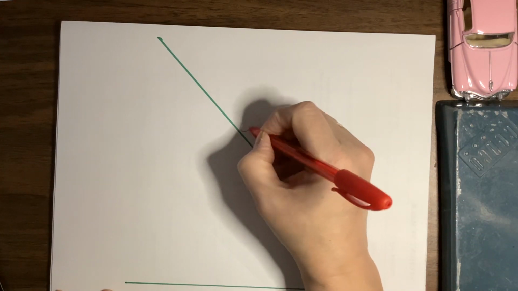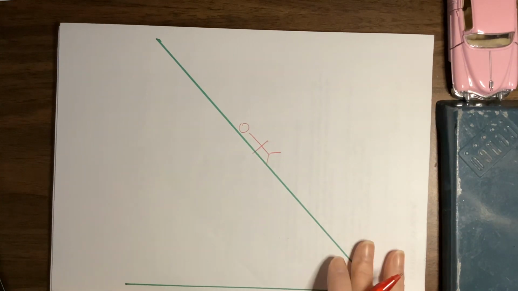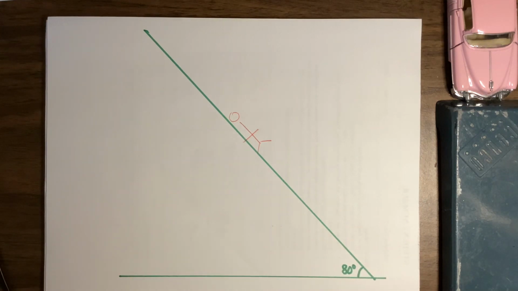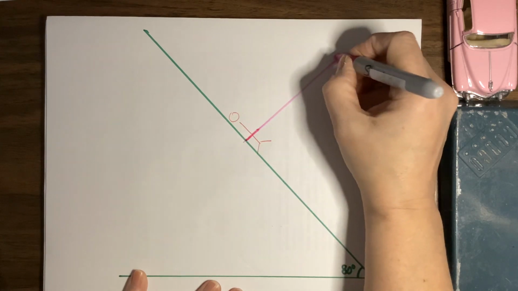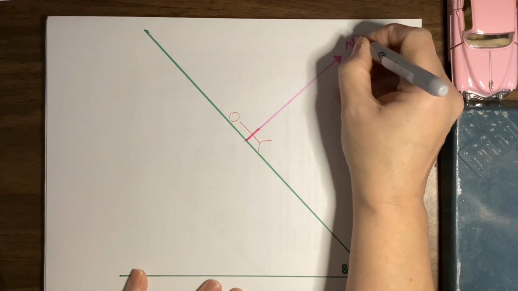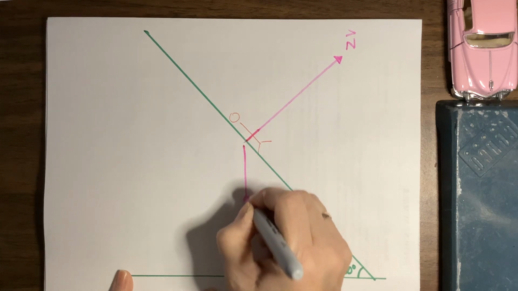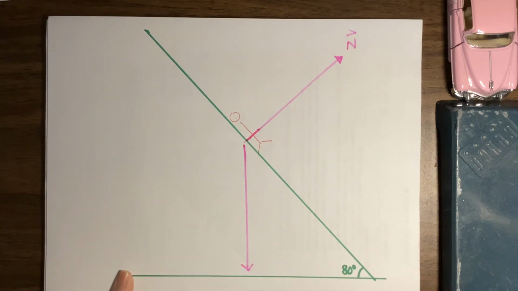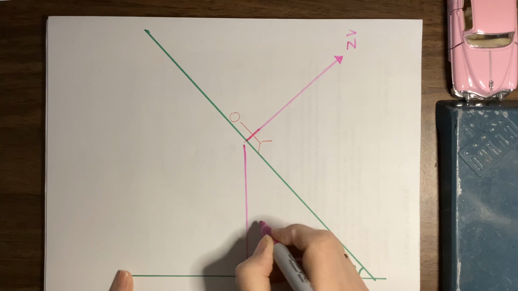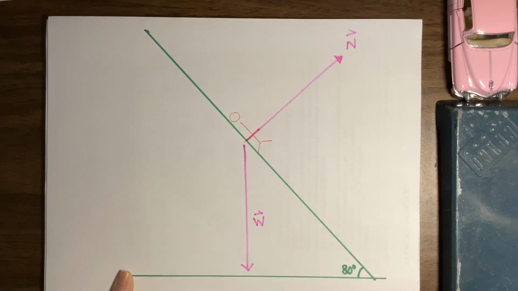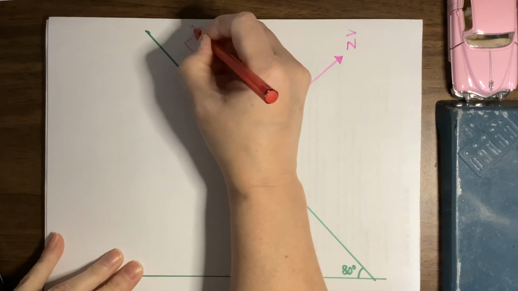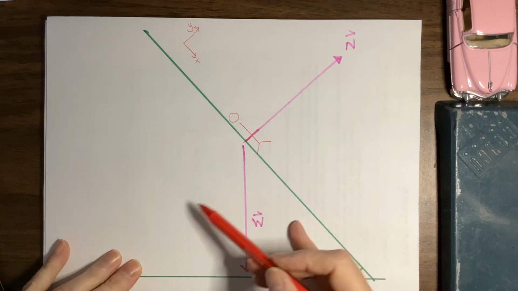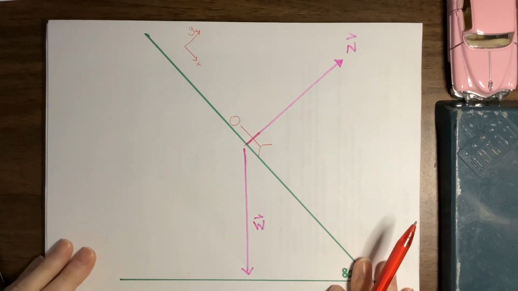So I'm going to put my person on the slide. I'm just going to redraw my forces. My normal force was perpendicular, out of the plane. There's the normal force. And my weight vector, I'm drawing it nice and big because we want to have a good picture. My weight vector points straight down. That's W. Let's put in the coordinate system because the coordinate system is really important. There's x, there's y.